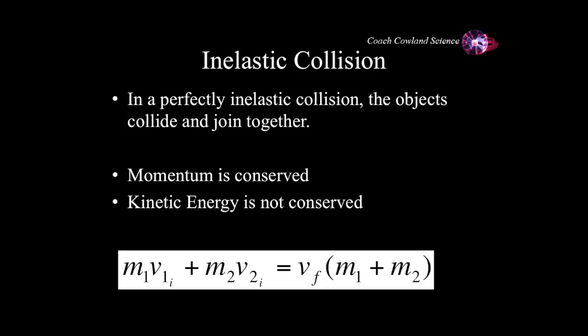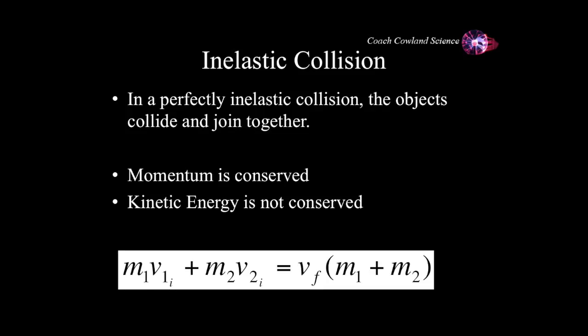So inelastic collisions. In a perfectly inelastic collision, the objects collide and then they join together. Then they move off together as one object. Again, momentum is conserved because we're not taking into consideration any external forces. If there are external forces such as friction, the momentum afterwards will be less than the momentum initially.